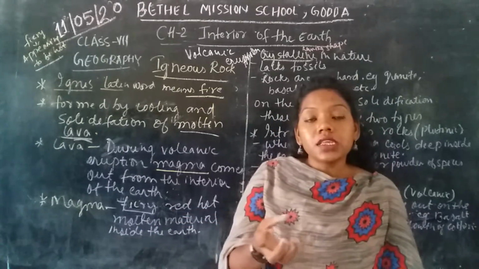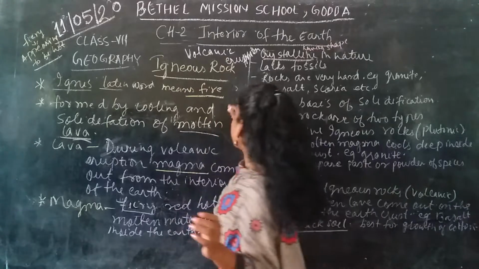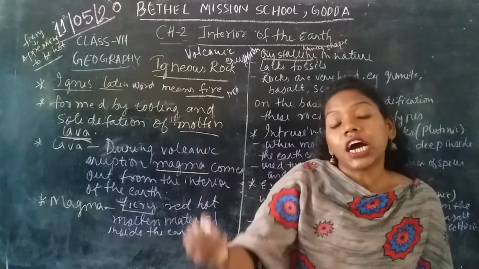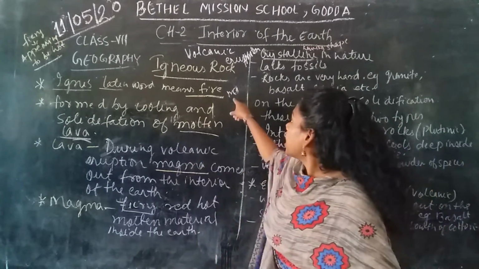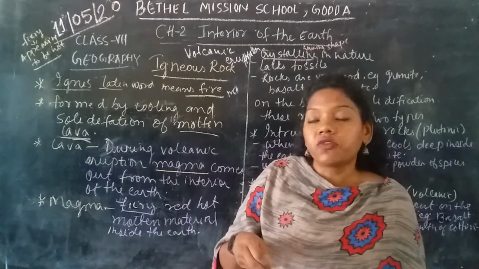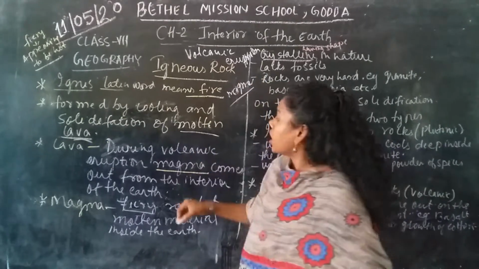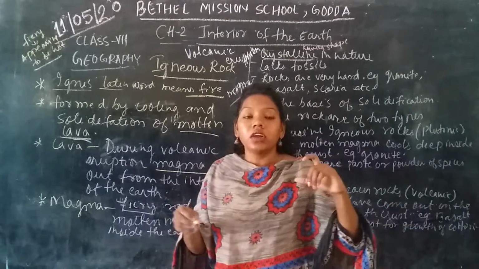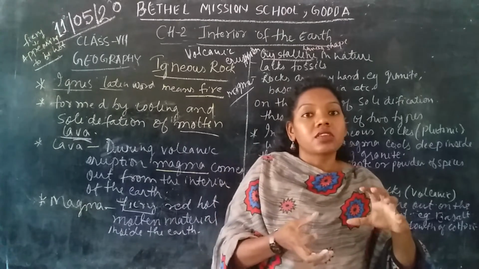magma. Okay, so this molten material, when it is inside the earth's crust, remains as the magma, and when this magma comes out on the earth's surface, that is called the lava. So inside the earth's crust, it will be in the fluid form. That is why this material is called the magma, the very hot red material in the fluid form.